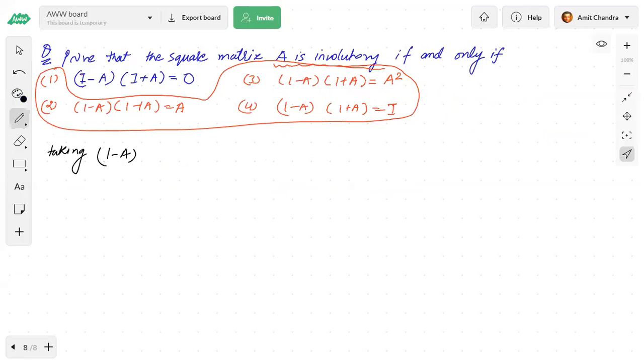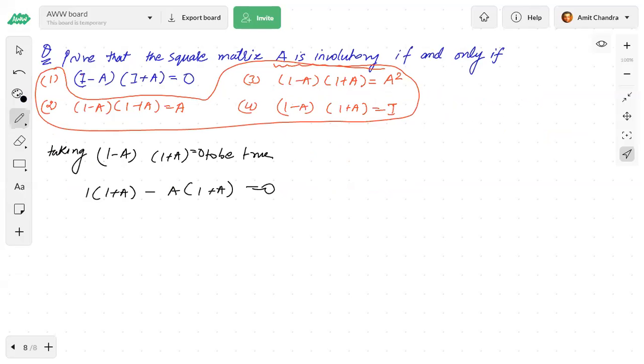1 minus a into 1 plus a to be true, if this is true, then let's multiply, is equal to a null matrix. If this is true, then I will multiply this. So this is I into I plus a minus a into I plus a, right? This is equal to 0.